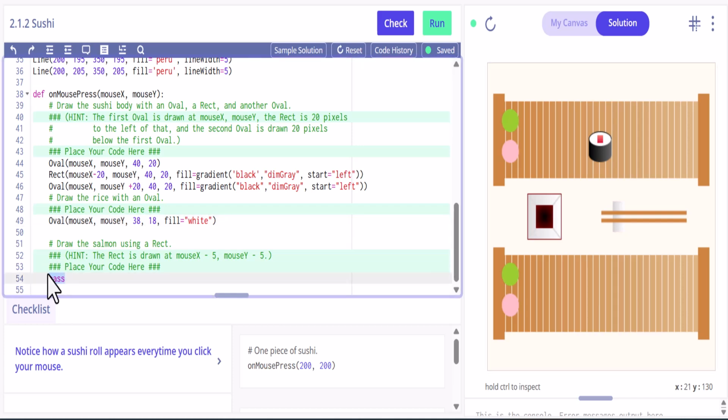Okay, so this is going to be a rectangle. And you can see here they tell you to subtract the 5. That's kind of where I got that from. And then we'll do 10, 10, so we're going to make it smaller. And then we're going to fill and do a gradient.